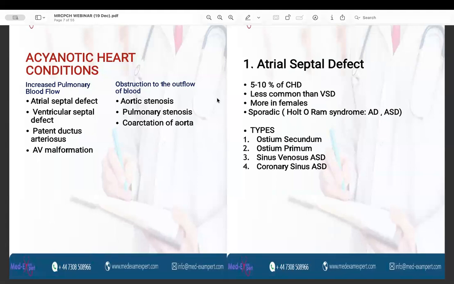Those associated with increased pulmonary blood flow include atrial septal defect, ventricular septal defect, patent ductus arteriosus, and AV malformation. From these four, ASD, VSD, and PDA are important, so we will discuss the important features of these three. Obstruction to the outflow of the blood includes aortic stenosis, pulmonary stenosis, and coarctation of aorta.